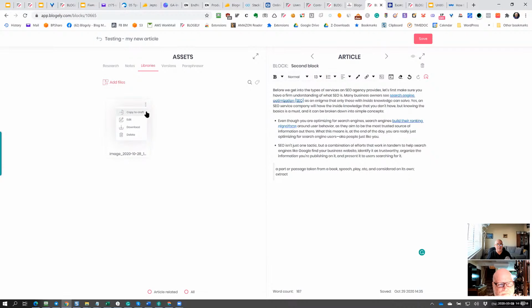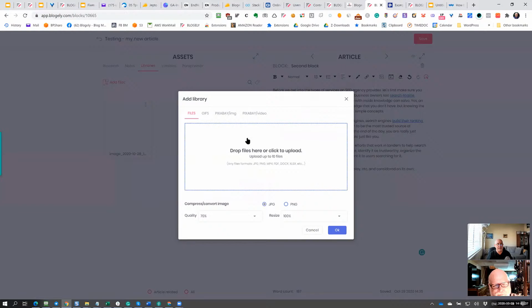I can copy the image to Craft. Let's say now if I get out of here and go back here, this image stays with the article, and I can load as many images as I want. I can load other types of files too. So now that looks like a picture of a snowstorm. Yeah, all of them are linked to the article itself.